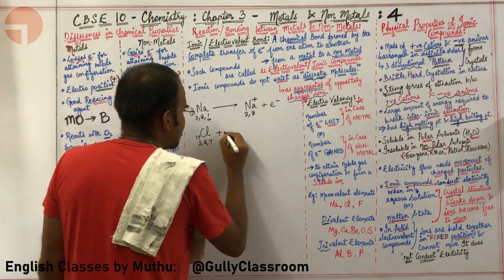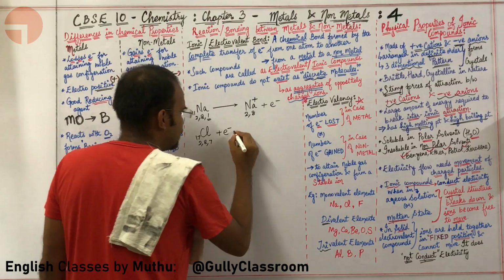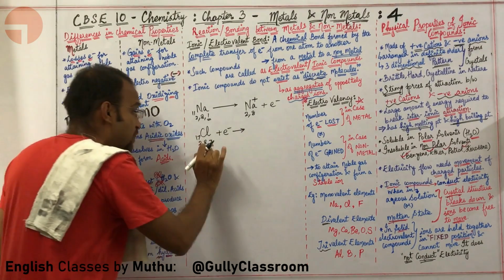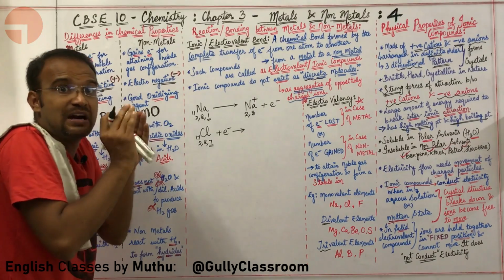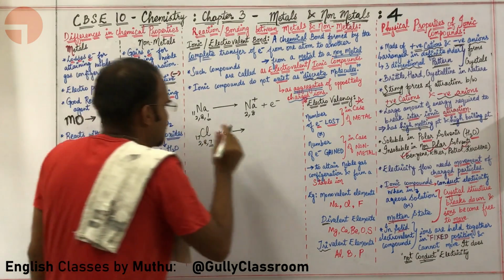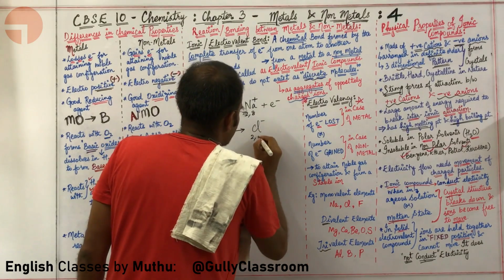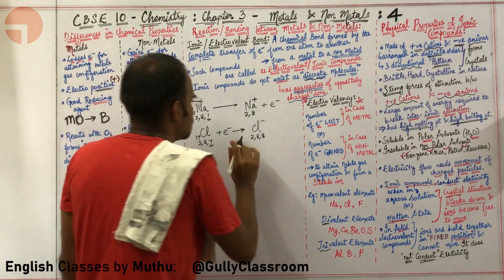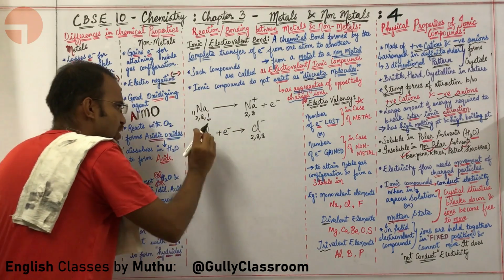Here I am going to add one electron to chlorine, so that the outermost valence shell gets a completely filled shell, which will be Cl minus, 2,8,8, argon configuration. So this is basically your non-metal.